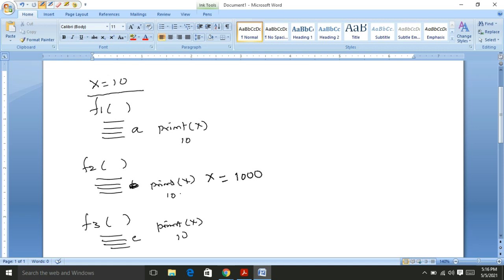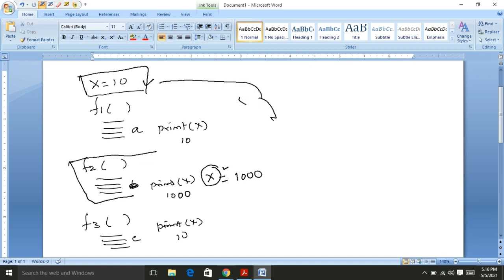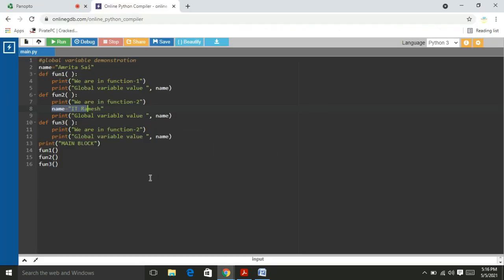Now I print the x here, 1000 is printed. This x is entirely different from this x. So this x is a new variable to this function or to this programming block. This x is a global variable which is available to all these blocks. But when you print, the Python interpreter will give preference to the local variables with the same name as the global variables. Okay friends, now I go here to the online compiler.